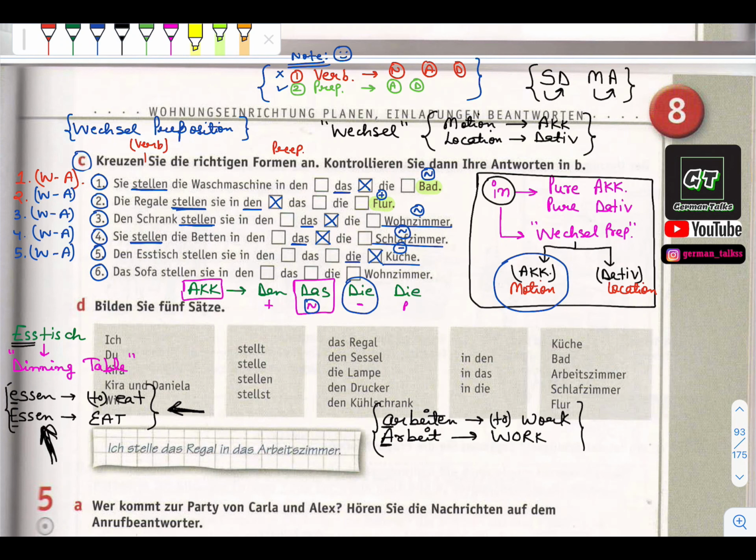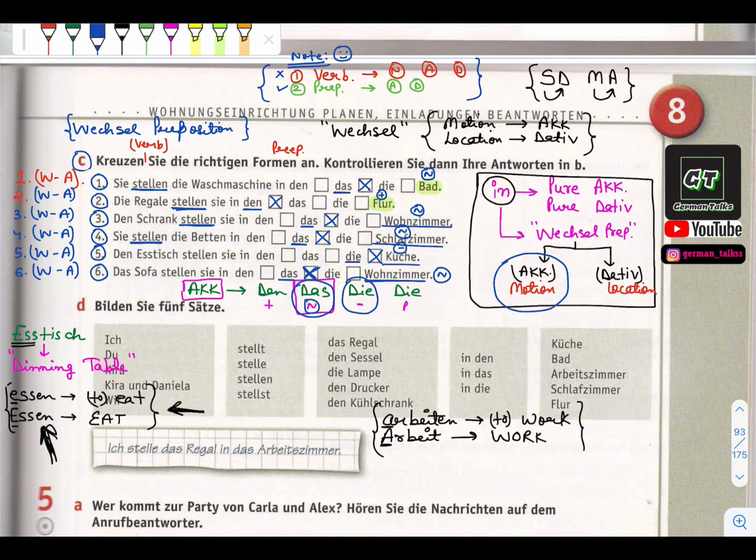Now again there is a motion in the sentence, so Wechsel of accusative, and Wohnzimmer. Wohnzimmer takes neutral. So accusative of neutral, das. So das. I hope now it's clear.